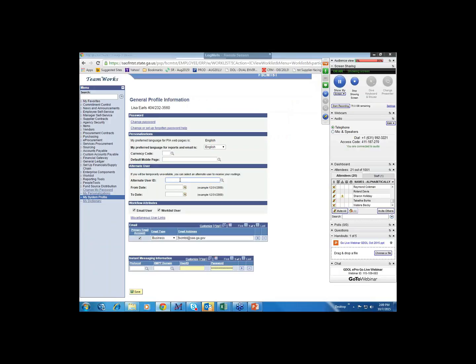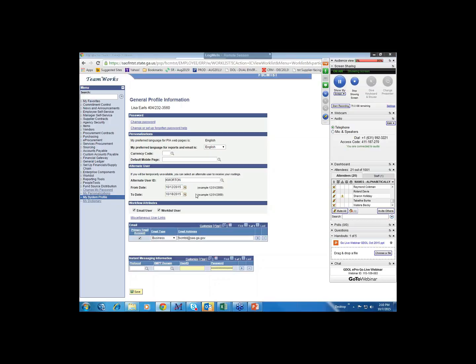For example, if I'm going to be out next week, I can say starting on Monday through the following Sunday, anything that comes to me for approval will automatically be rerouted, and the system will track that it did that. It'll reroute that requisition from me to this other person that you designate here. And then starting on the 19th, it'll start coming back to me.